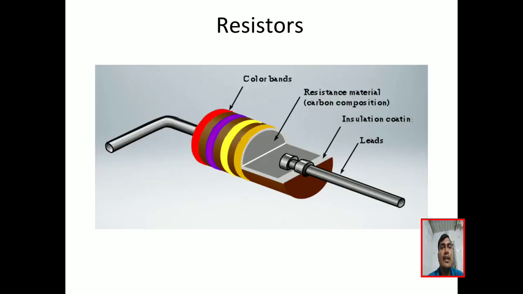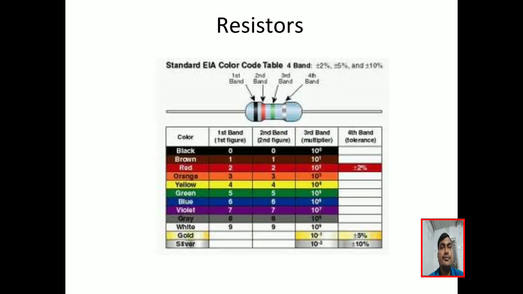So this is the resistor diagram. It consists of bands on the resistor. Those color bands decide the value of the resistor. See here: black, brown, red, orange, yellow, green, blue, violet, grey, white, gold, silver.